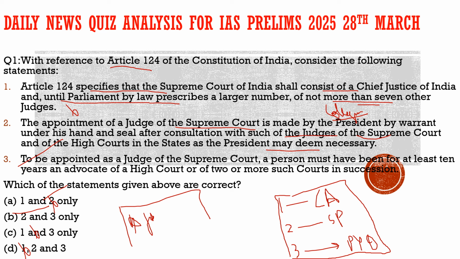Today's article dealt with the condition in which the judiciary right now is with respect to appointment: it has been caught between two extreme positions. The first one is the collegium, which we are following right now, finally established by the Third Judges case. How the collegium was established: the President will consult the CJI with the four additional senior-most judges, who would recommend the names of the judges to be appointed to the Supreme Court.